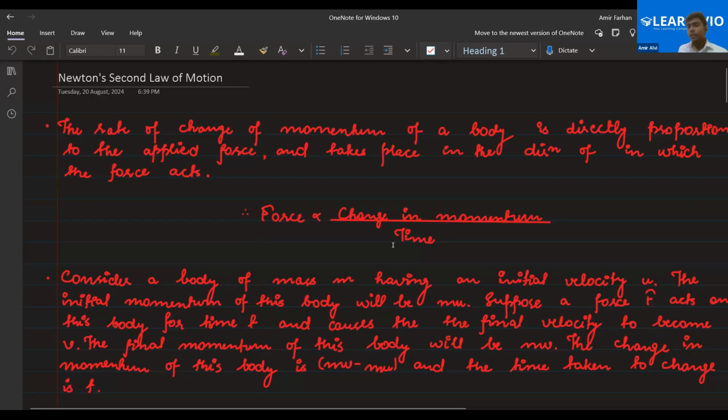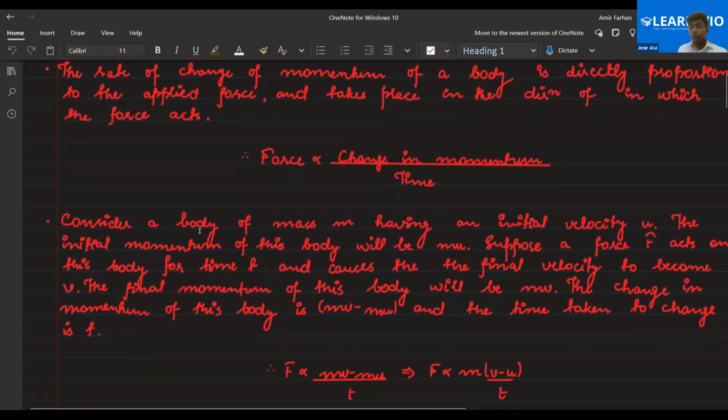So force is directly proportional to the rate of change in momentum. Whenever the word rate comes, it means that property is divided by time. Change of momentum divided by time means rate of change of momentum. Am I clear to all of you? Please do let me know. Yes, sir. That's great.